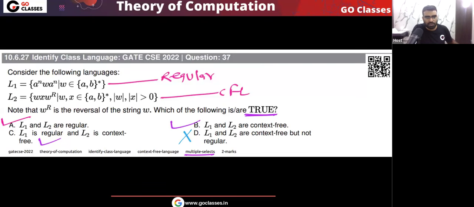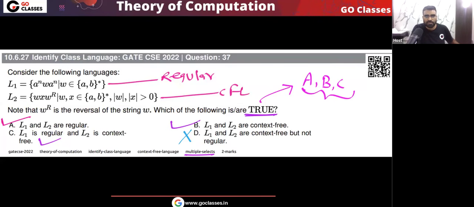So the answer for this question will be what? This is an MCQ question. Which statements are true? A, B, C. These statements are true. Very simple question, right? But you have to understand the given language. You understand, then you answer the question.